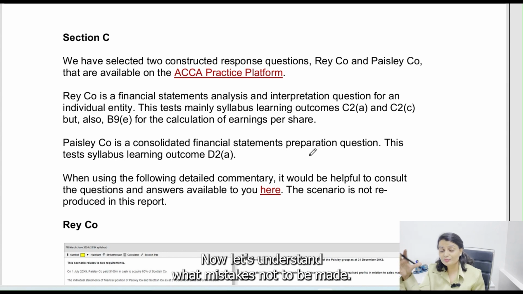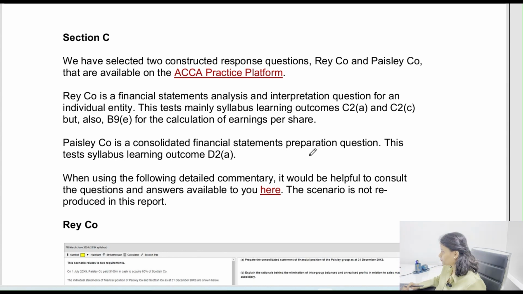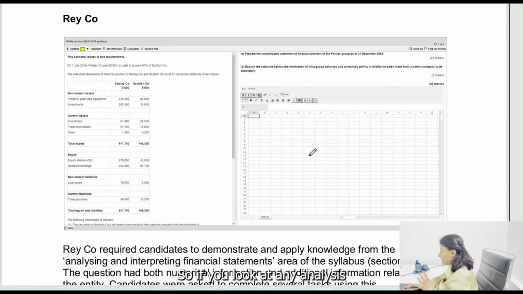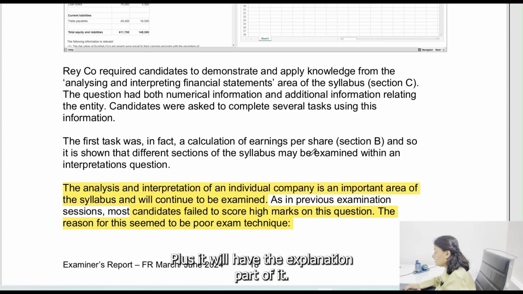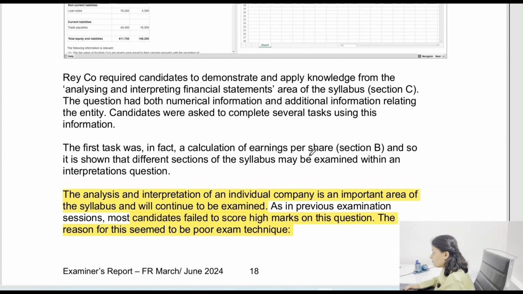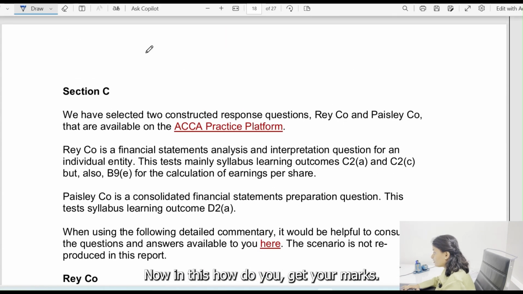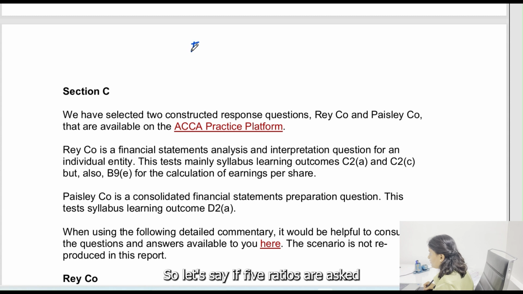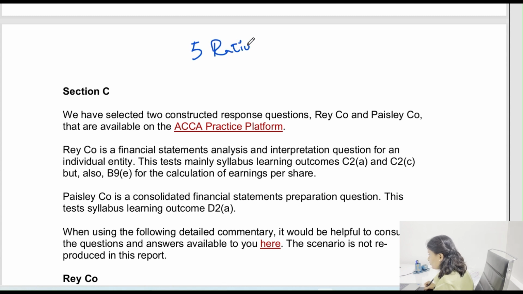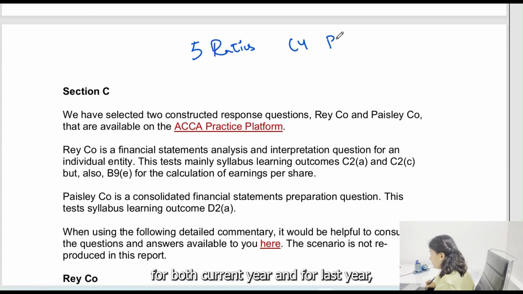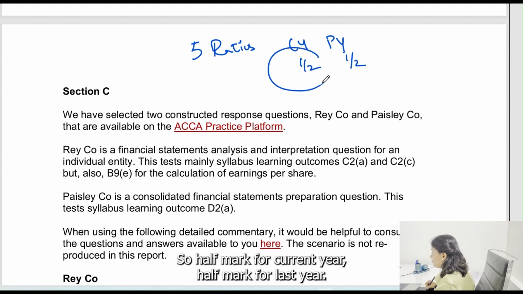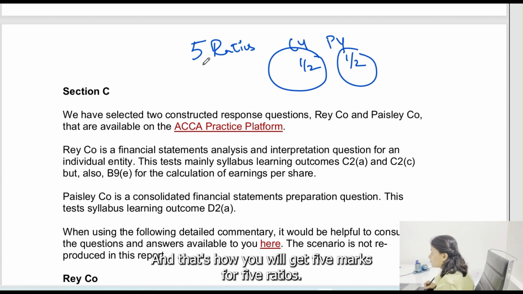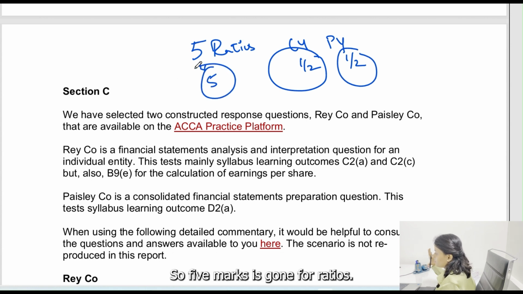Now let's understand what mistakes not to make. If you look at any analysis and interpretation question, it will have ratio calculation plus the explanation part of it. Now how do you get your marks? Let's say 5 ratios are asked for both current year and last year, then you are going to get half a mark for each calculation. So half a mark for current year, half a mark for last year, and that's how you will get 5 marks for 5 ratios. So 5 marks have gone for ratios.